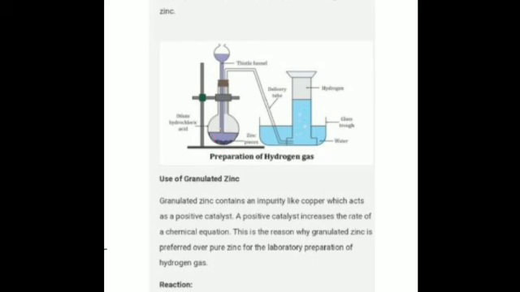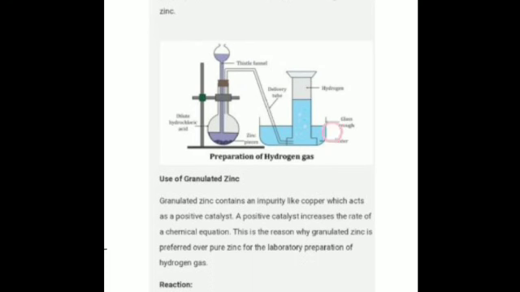What do we observe? We observe a vigorous reaction. You see it in the form of bubbles or effervescence as soon as we add the acid. So we see the bubbles of hydrogen gas coming out from the surface of the zinc granules. First we allow the first few bubbles of the gas to escape as they contain air, and now invert a gas jar completely filled with water over the beehive shelf. Now what happens is that the hydrogen gas displaces water and gets collected in the gas jar.